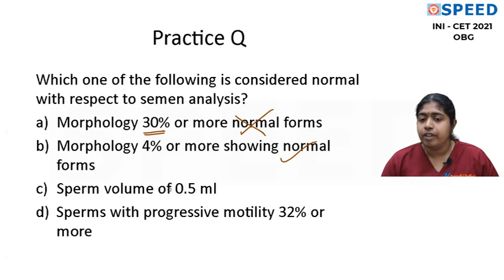Sperm volume of 0.5 ml is less. It should be at least 1.5 ml volume. So that's wrong. Sperm with progressive motility of 32% or more? Yes. The sperms with progressive motility of 32% is definitely a normal semen analysis pattern.